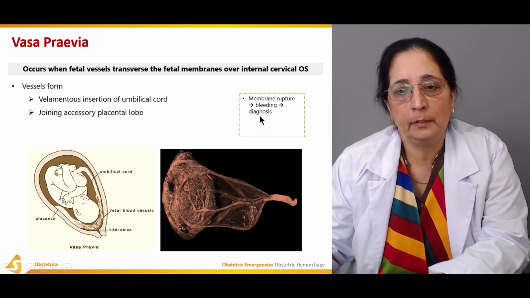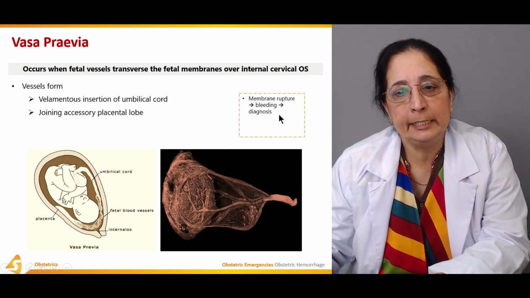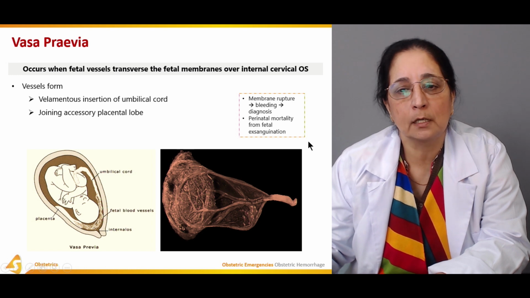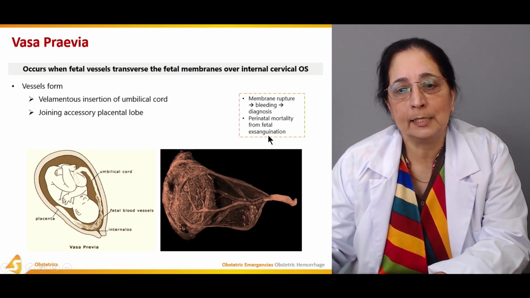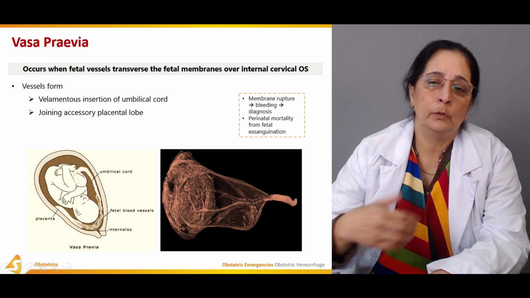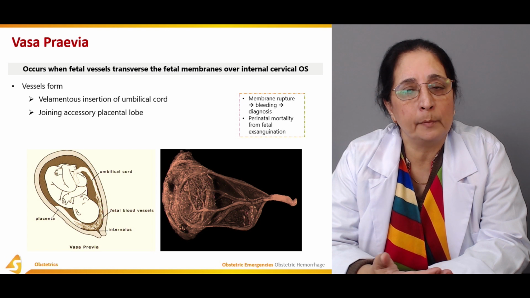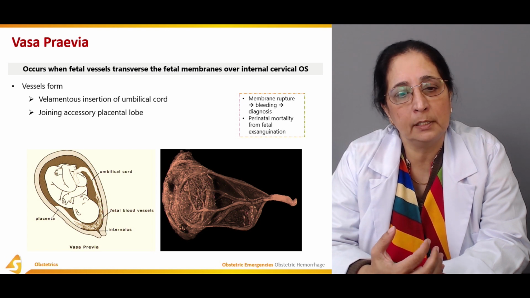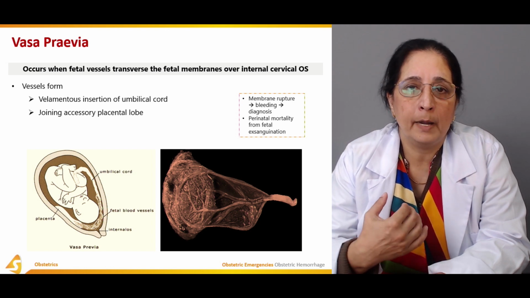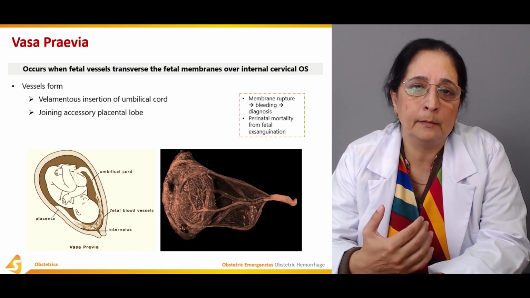Membrane rupture, there is bleeding, and this can lead to the diagnosis of vasa previa. Perinatal mortality from fetal exsanguination. Perinatal mortality is common in this condition because the fetus is affected by the involvement of the fetal blood vessels.